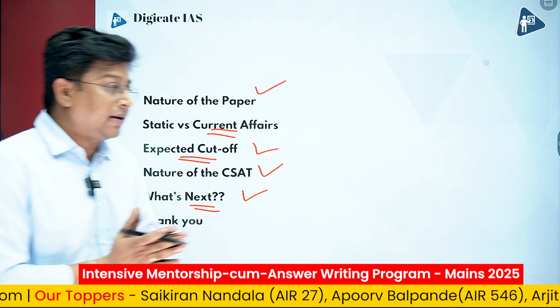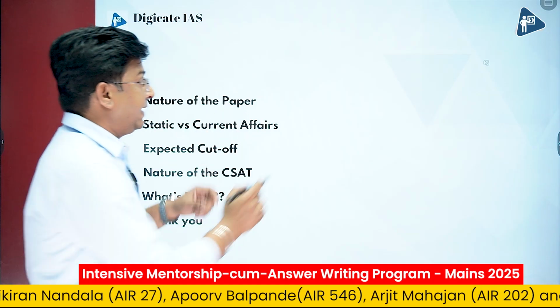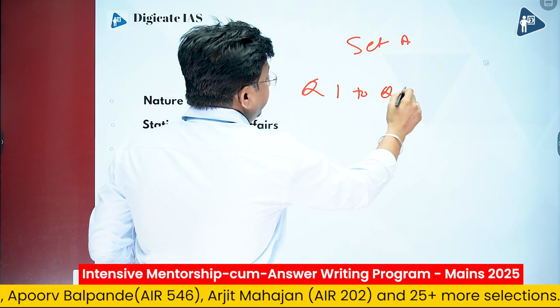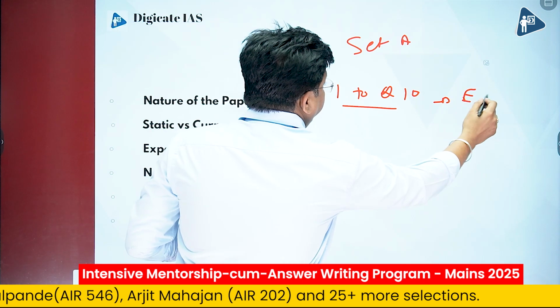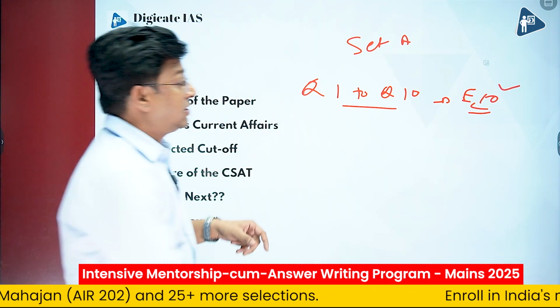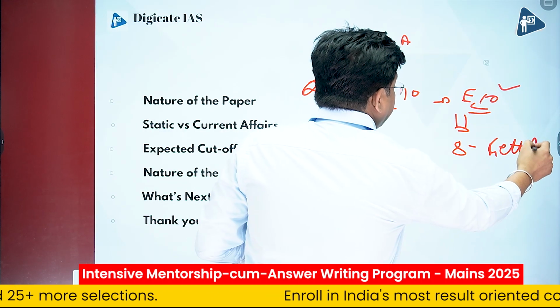If we look at the questions thoroughly, let's talk about set A. In set A, from question number 1 to question number 10, there were questions from economics. Out of these 10 questions, 8 questions were gettable. This year's economy was very easy. Now, what do I mean by a gettable question?